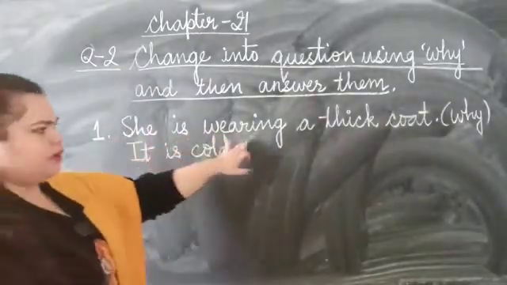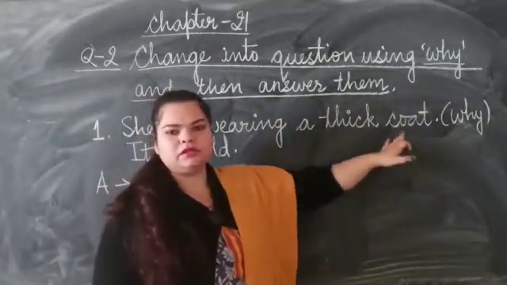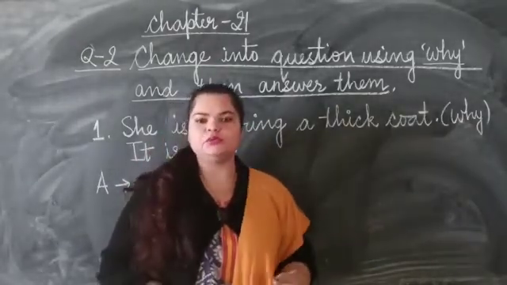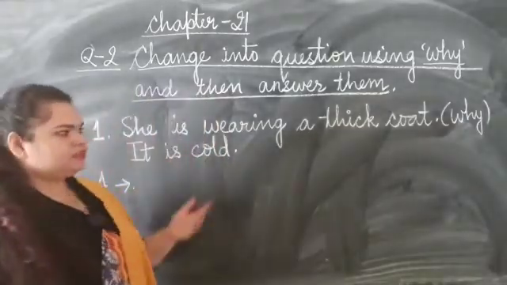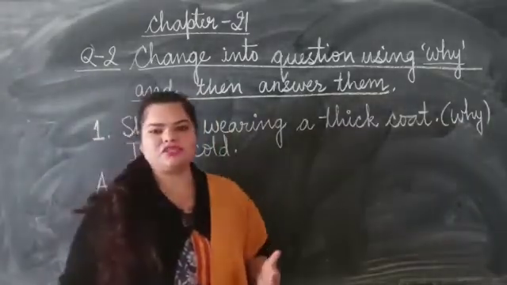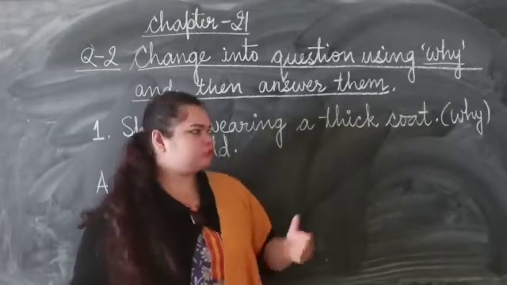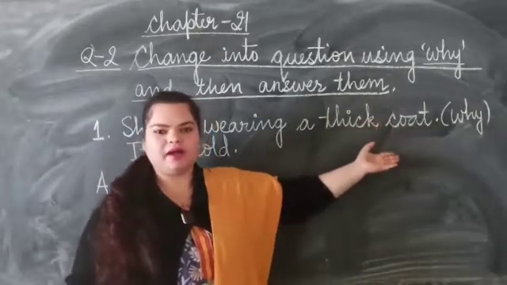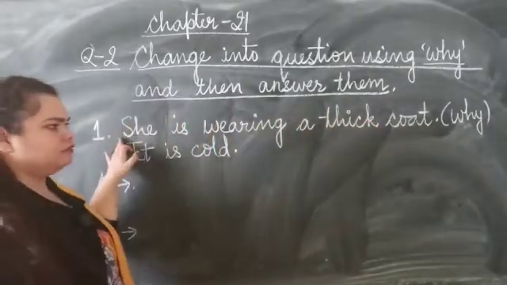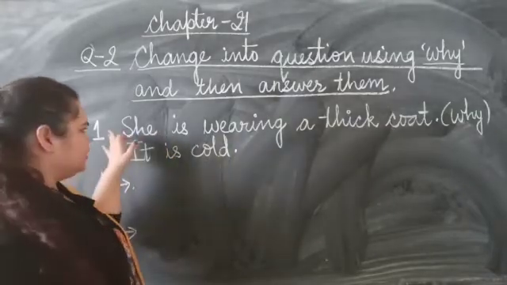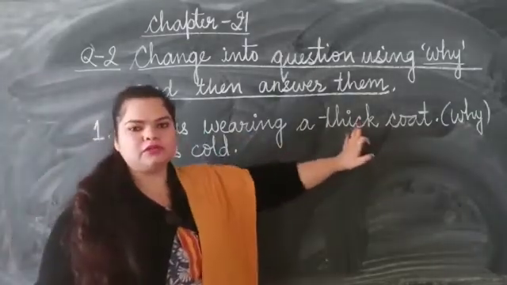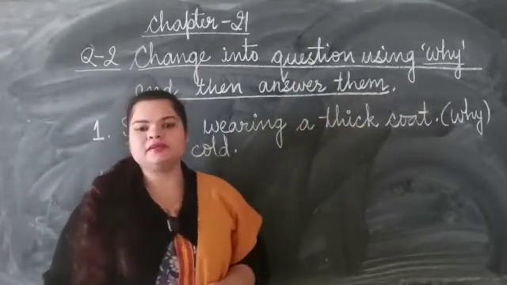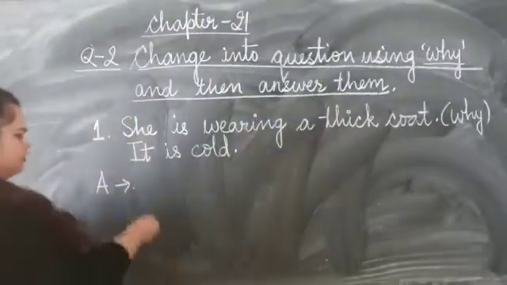She is wearing a thick coat. Now what you have to do is change the sentence into a question using why. First you need to ask yourself, why is she wearing a thick coat? What we are going to do is write why in front of the first word of the sentence. She is wearing a thick coat. Now, to make it into a question, we are going to add why right in the beginning of the sentence.